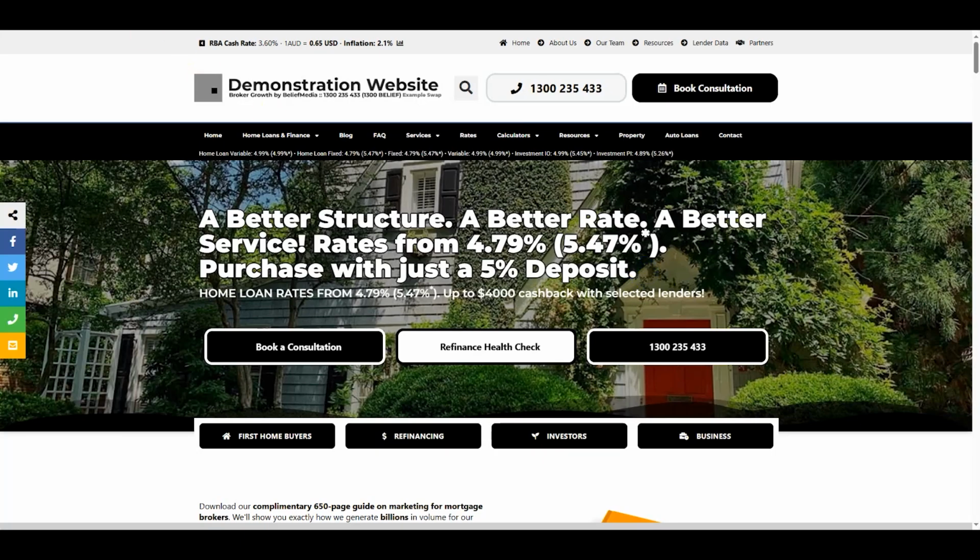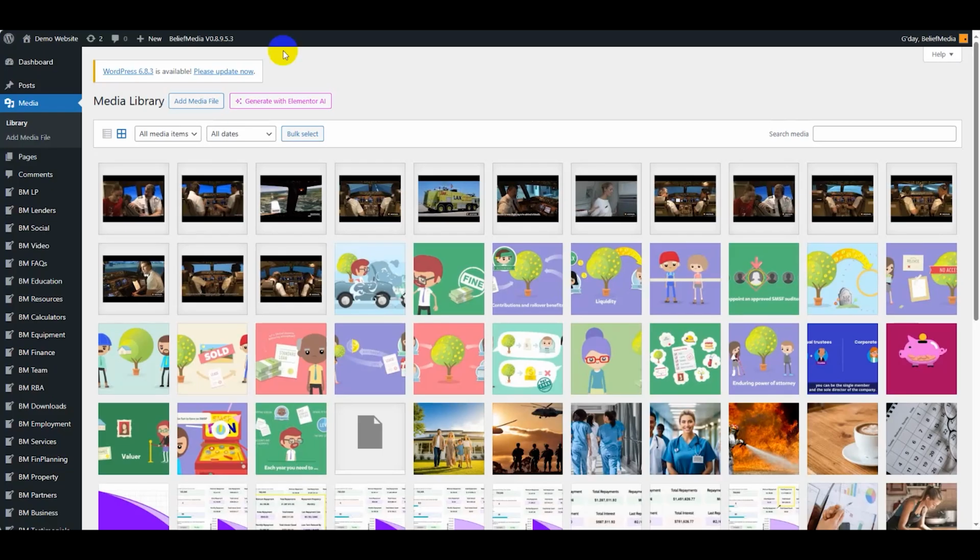So the very first thing we're going to do, first of all, I just want to show you the media library. This is the library of all your content in WordPress. You can add media files to your library. All the content that is available in your library is available to be embedded within a post, and that's accessible via the WYSIWYG or the post editor.